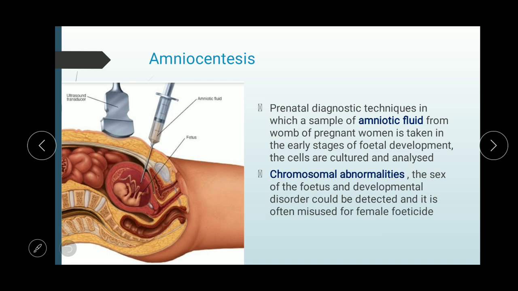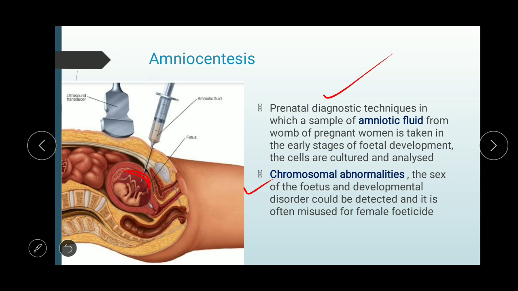Now amniocentesis. Amniocentesis is a prenatal diagnostic technique. Prenatal means before birth, and this diagnoses chromosomal abnormality with the help of amniotic fluid. The amnion is inside the placenta, inside the fetus in the uterus, in the womb.